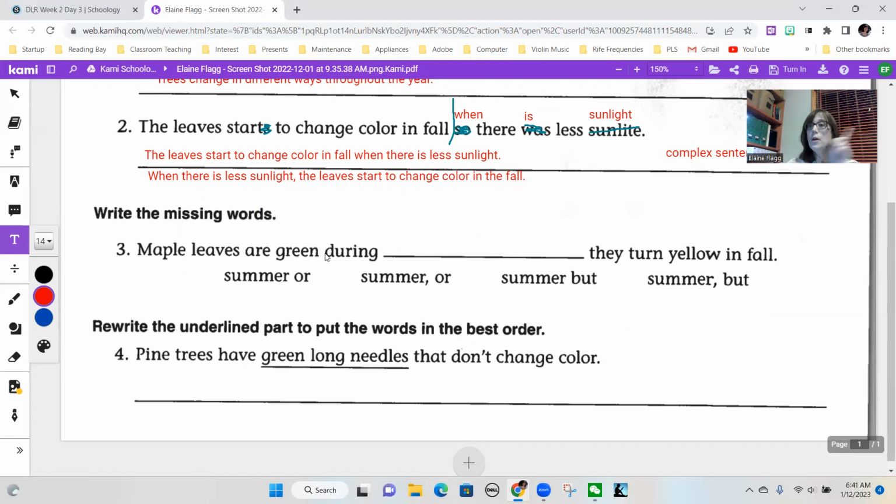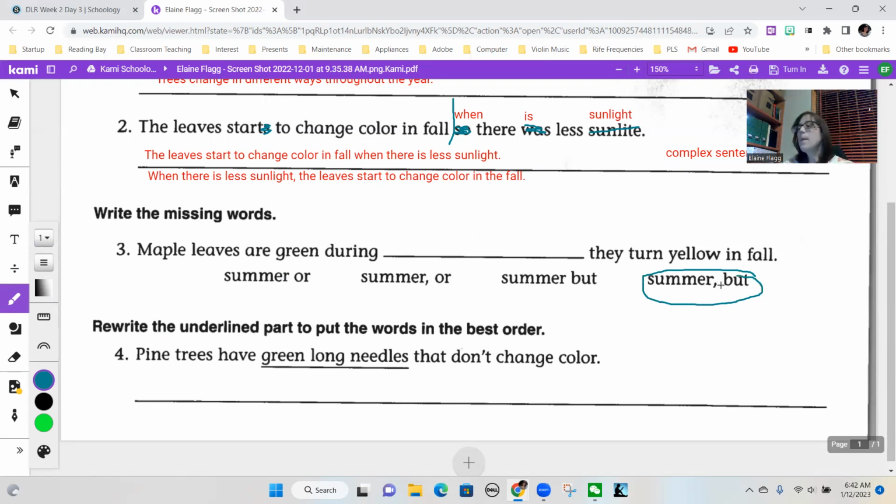Now, comma or no comma? That is the question. Let's see if the first part is a complete sentence. Maple leaves are green during summer. Yes, subject and verb are there. Second part of the sentence: they turn yellow in the fall. Yes, subject and verb are there. So the correct answer is summer, comma, but.